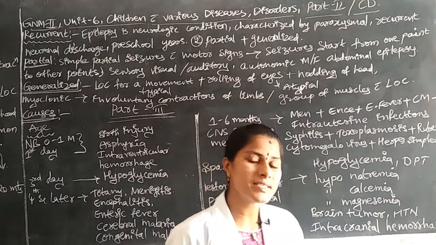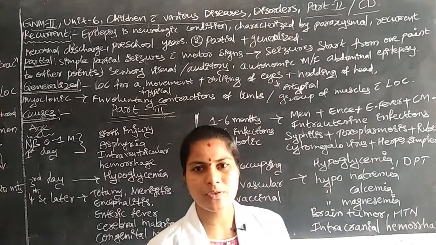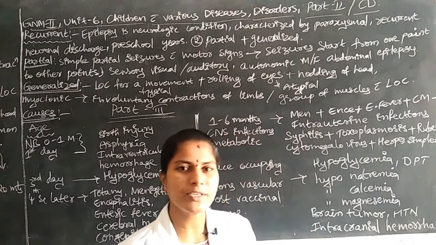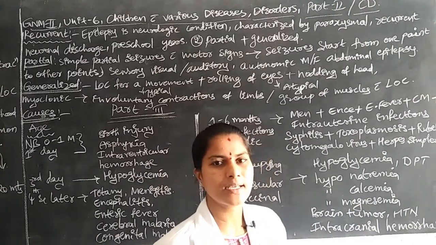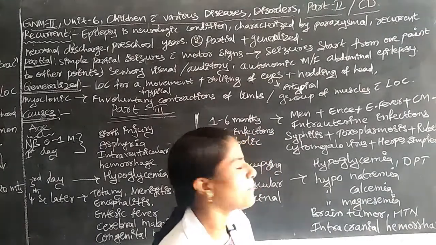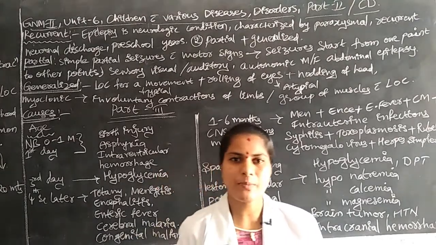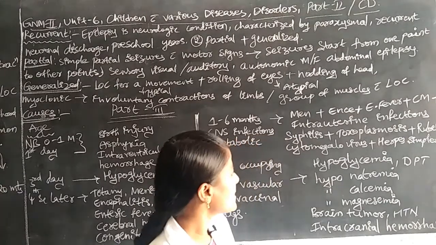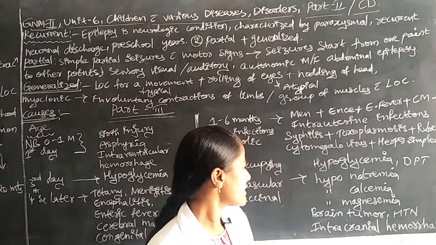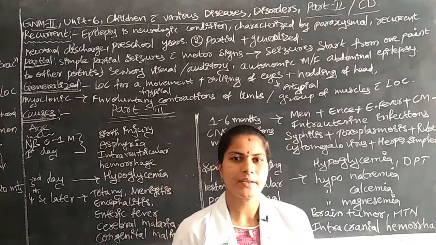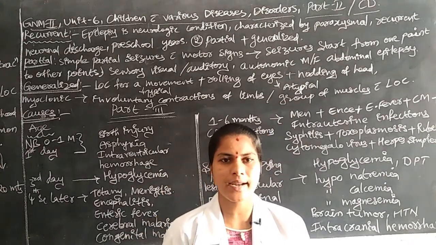Some communicable diseases are also one reason for convulsions in children: diphtheria, pertussis, tetanus. In previous videos we have already discussed what is meant by diphtheria, pertussis, tetanus. Next is hyponatremia, where sodium levels in the blood decrease. Another reason is hypocalcemia, where calcium levels are decreased, and next magnesium levels decreased in the blood. These are the causes of convulsive disorders in children.